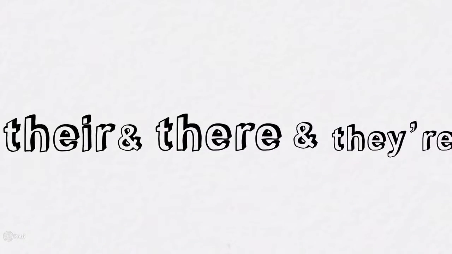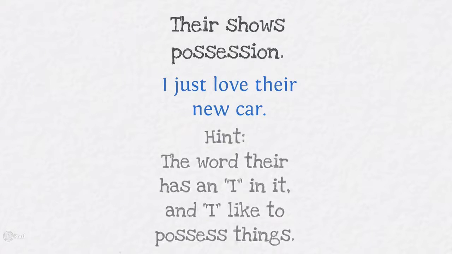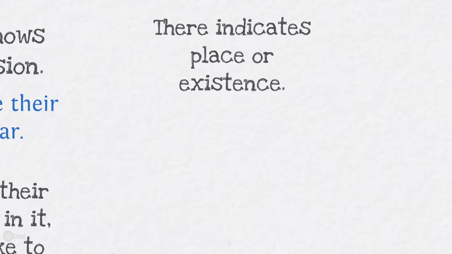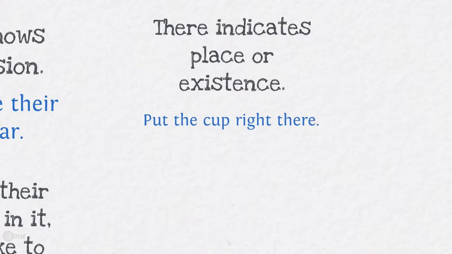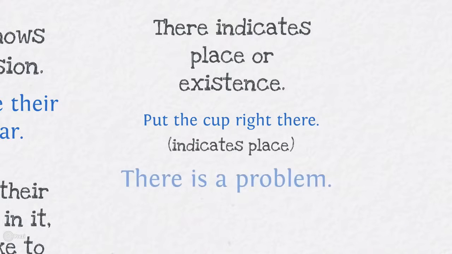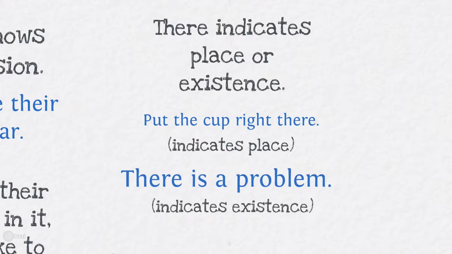There, their, and they're. Their shows possession. I just love their new car. Here's a hint: the word their has an I in it, and I like to possess things. There indicates place or existence. Put the cup right there. That indicates place. There is a problem. That indicates existence.